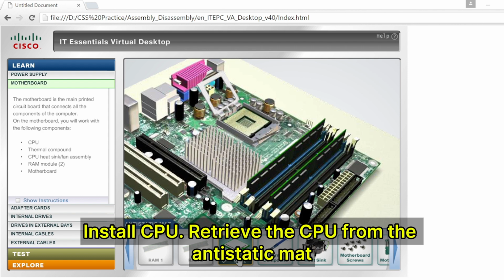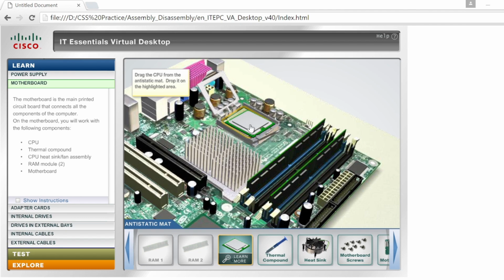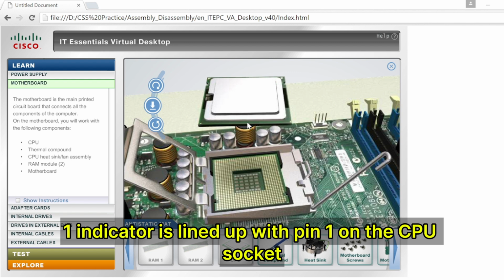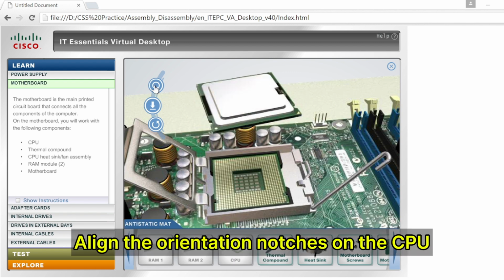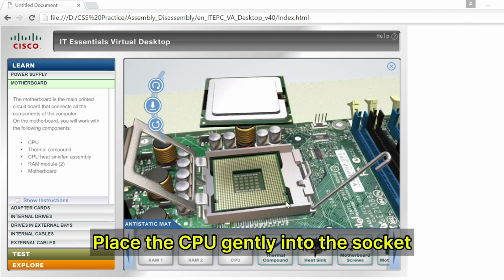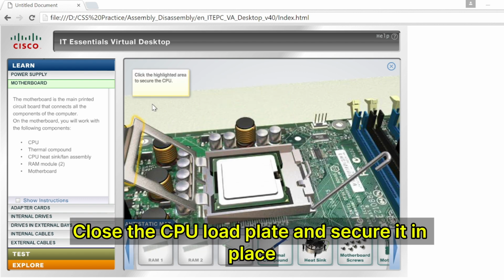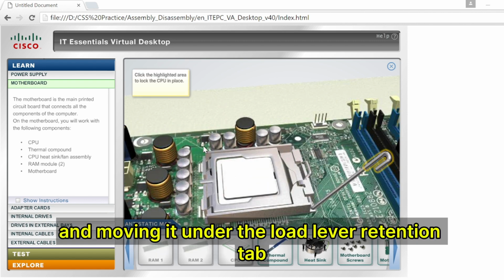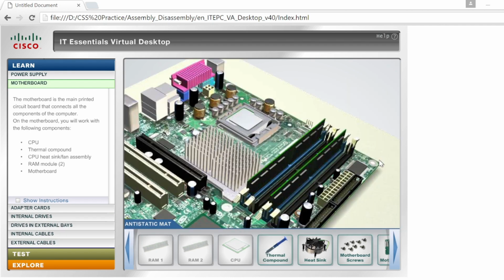Install the CPU. Retrieve the CPU from the anti-static mat. Rotate the CPU so the connection 1 indicator is lined up with pin 1 on the CPU socket. Align the orientation notches on the CPU to the orientation keys on the socket. Place the CPU gently into the socket. Close the CPU load plate and secure it in place by closing the load lever and moving it under the load lever retention tab.